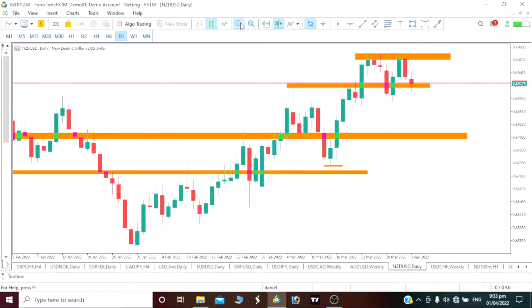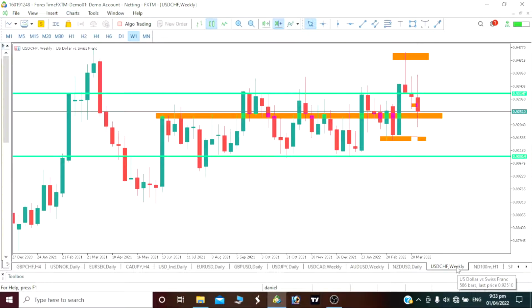Even if you have to look at it safe, as you can see on this range market, our price has gone up, right? It has touched our resistance, right? Now it has come down to touch our support. Now it has pushed up to touch our resistance. It has come down to touch our support. Basically, our movement is that it will be coming up to touch our resistance. So that is why I said we should be going bullish on our New Zealand USD. It should be giving us a bullish move.